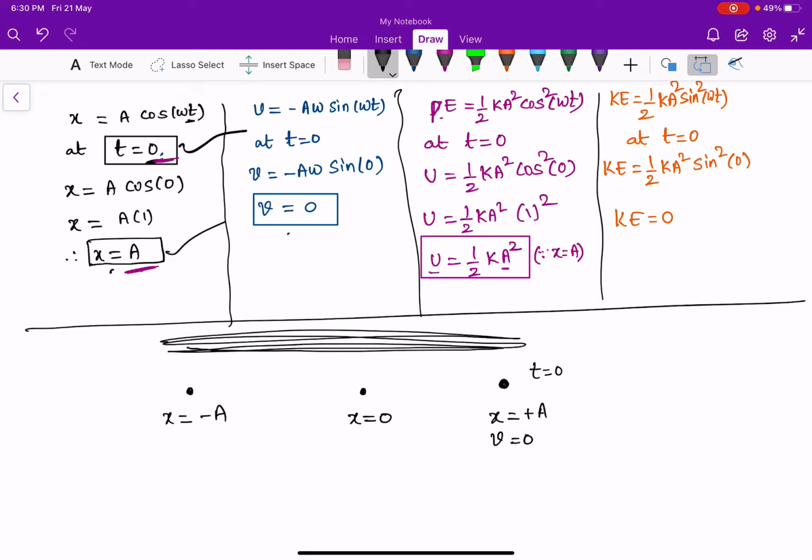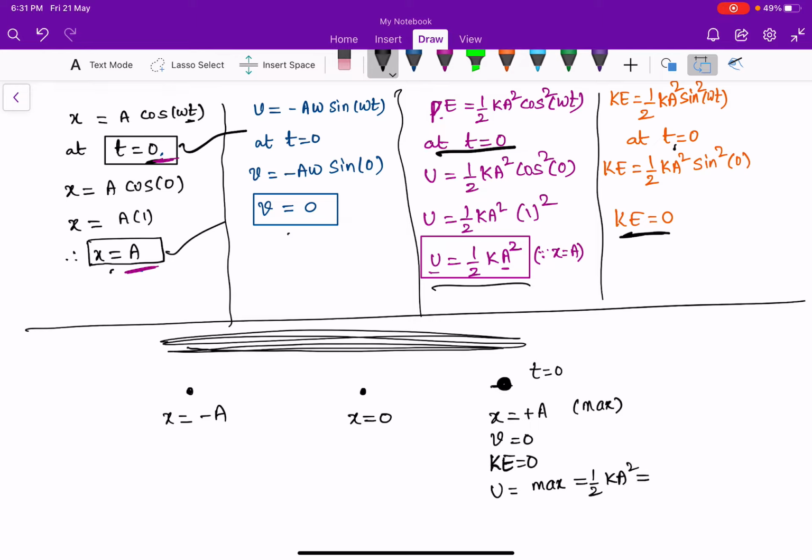Displacement is maximum, but velocity is 0 at this point, and kinetic energy is also 0 because velocity is 0. At t equal to 0, the potential energy is maximum, which is equal to half ka square.